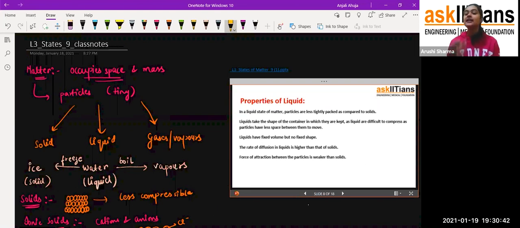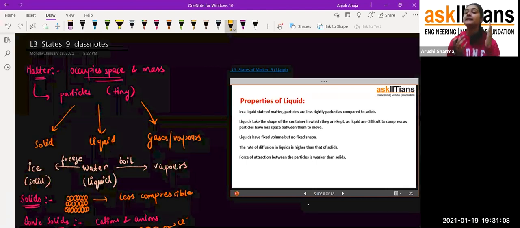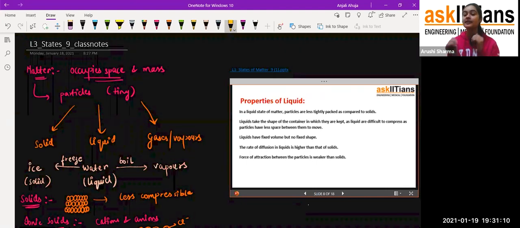Fine, students, so these are the properties of liquid. Solids have more force of attraction, but liquids have less force of attraction between their particles. That is why solids are rigid in nature, but liquids are fluid in nature, because they have the ability to flow. Their particles have space, so they can move here and there. But in the case of solids, the particles are compactly packed. They don't have space, so they are rigid in nature. That means they just vibrate at their position and are not allowed to move here and there. Exactly. So these are the properties of liquid.